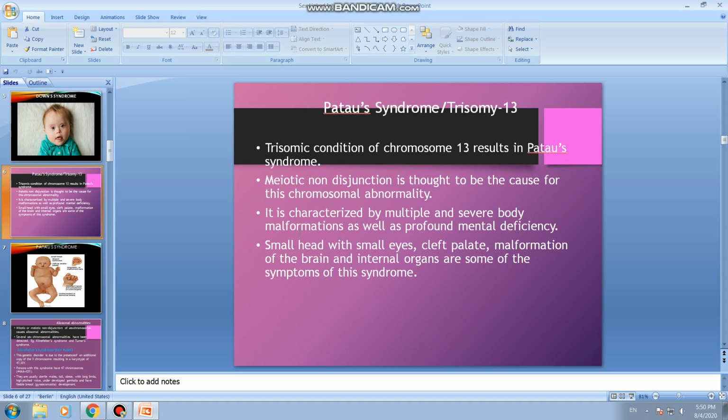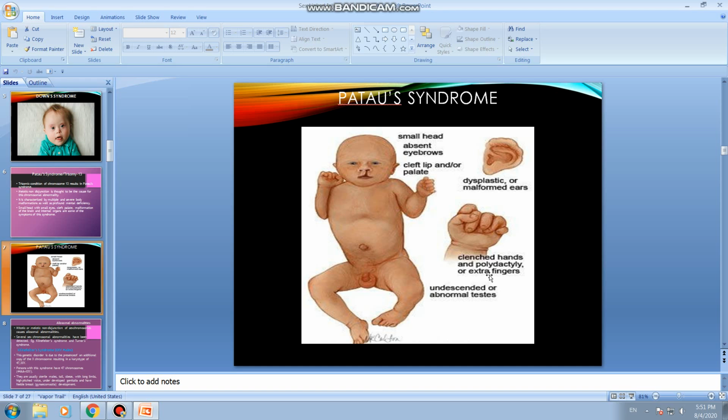Body organs show many defects, along with a small head, small eyes, and cleft palate. The palate is split, which is why it is called cleft palate. Malformation of the brain and internal organs are some of the symptoms of this syndrome. Not only is the brain malformed, but some internal organs are also affected. This is a diagrammatic illustration showing Patau syndrome, so please go through it. These are the symptoms of the people who are affected.